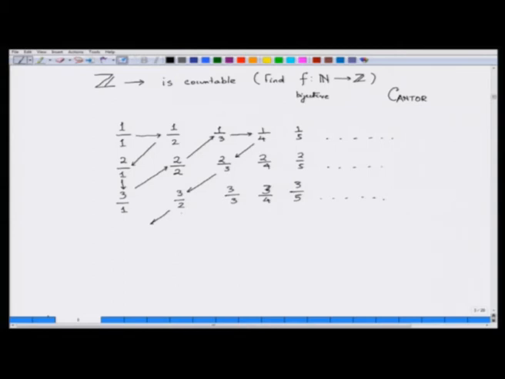So, you are now counting 1, 2, 3, 4, 5, 6, 7, 8, 9 and so on. Basically we have been able to set up this map. What we have now shown is that the set of rational numbers Q, we have done it for the positive part, same for the negative part. You can put plus minus, it does not matter. So, you can put 1, 2, 3, 4 like this. So, Q, the set of rational numbers, is a countable set.